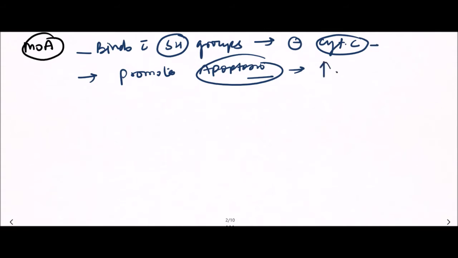So this is the mechanism of action of arsenic.